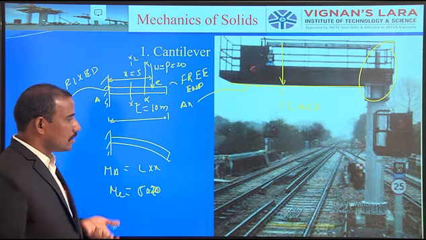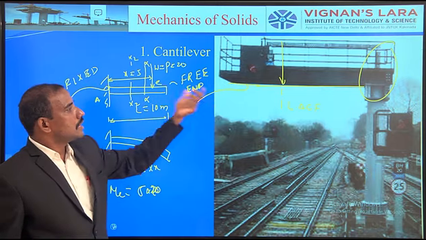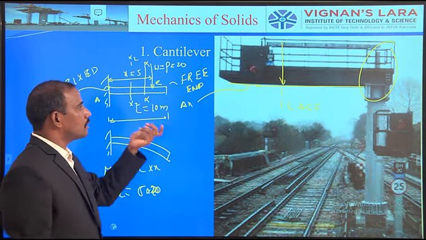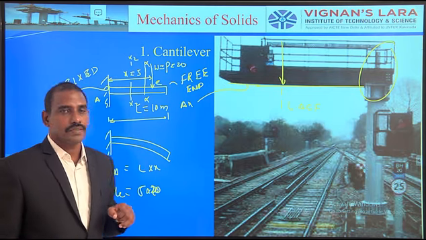This calculation procedure is necessary to study the behavior of a particular structure subjected to transverse load.